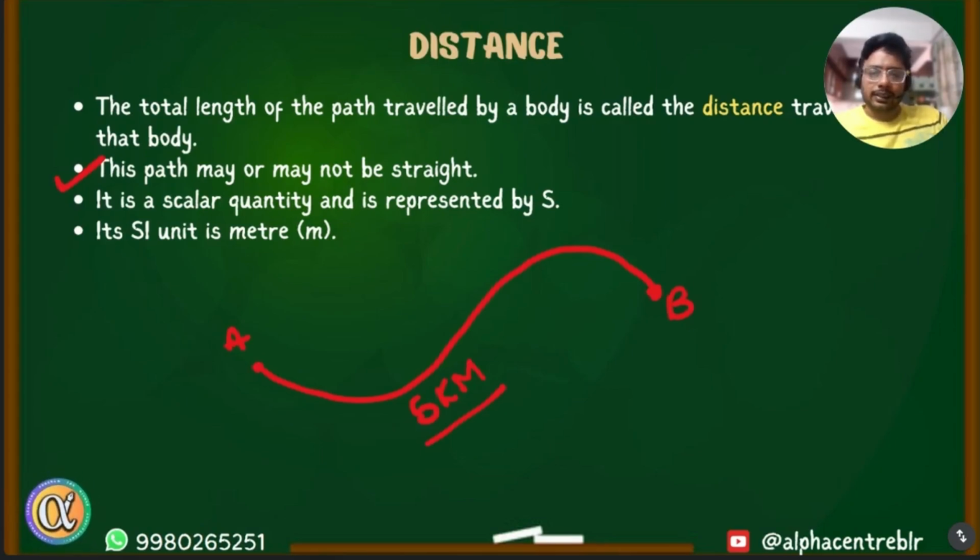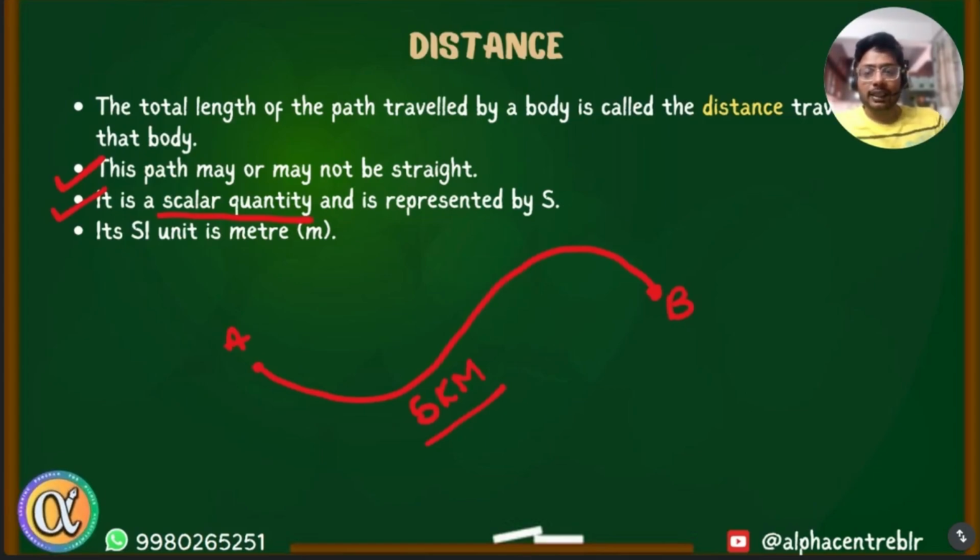Distance is a scalar quantity. What do you mean by scalar? Can anyone explain what a scalar quantity is? It is the magnitude. Okay, you're somewhat correct. Yes, Aswi? Scalar possesses magnitude or size. And what does it not have? It does not have direction. Okay, very good. Scalar quantities are quantities which have magnitude but no direction.